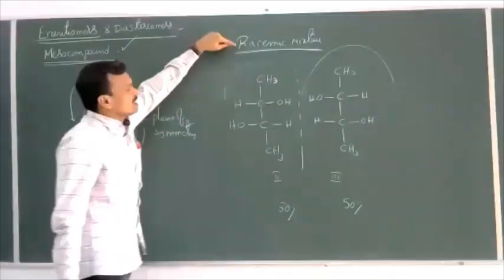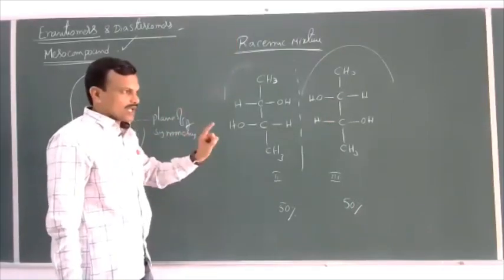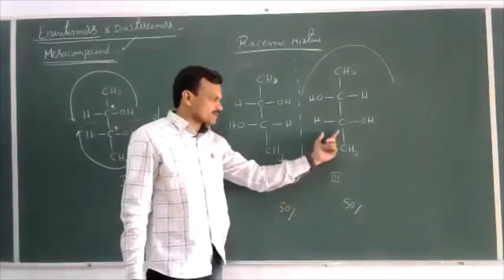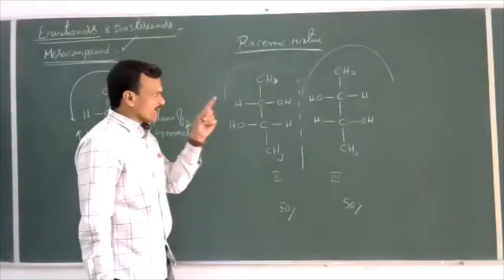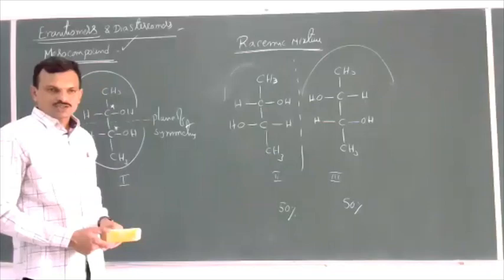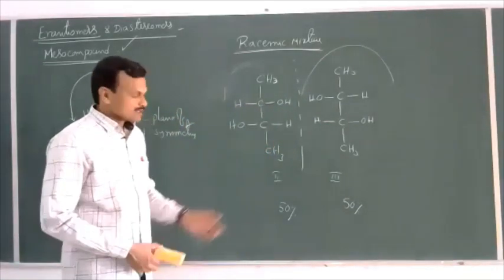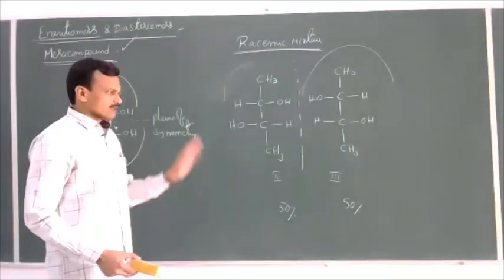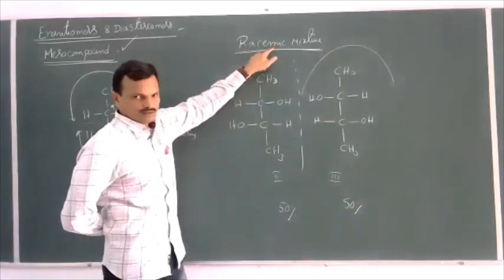That is called a racemic mixture, the mixture of equal amounts of enantiomers: 50% of one enantiomer and 50% of the other. If one has optical activity in the clockwise direction and the other in the anti-clockwise direction, the net angle of rotation will be 0. Simply, a mixture of equal amounts of enantiomers is called a racemic mixture.